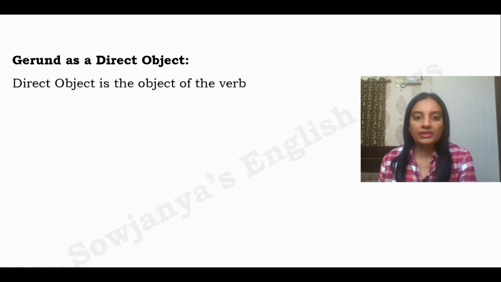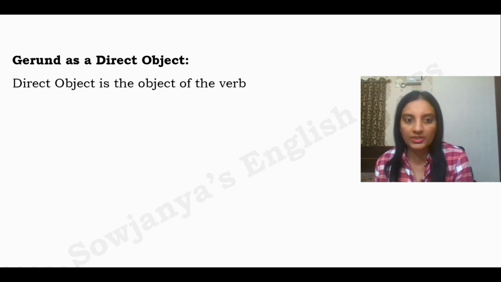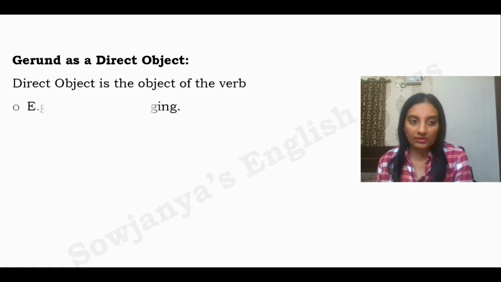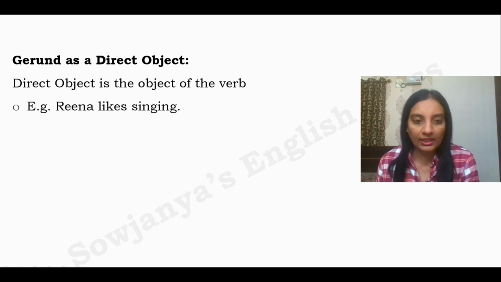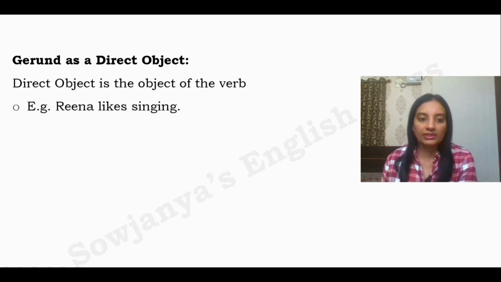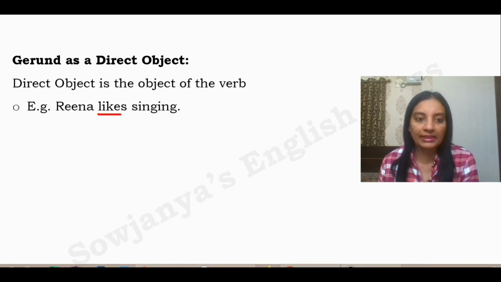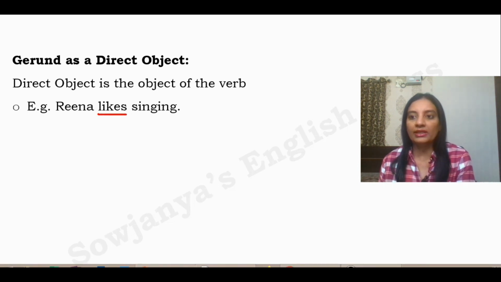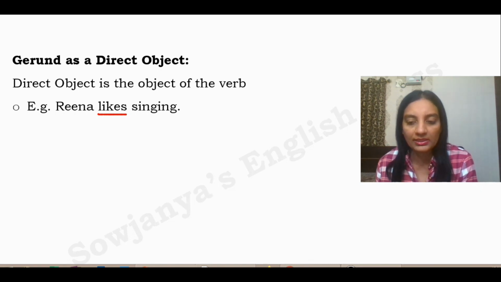A direct object is the object of the verb, but not the preposition. Please try to understand the difference. Direct object is nothing but the object of the predicate verb in the sentence. For example, Reena likes singing. So here, what is the finite verb? Likes. Likes is our finite verb. Reena likes what? Singing.